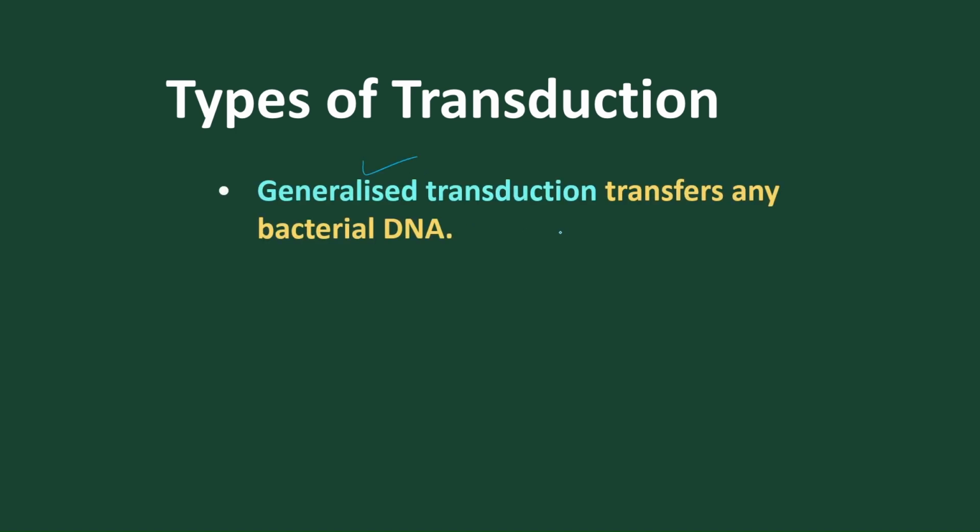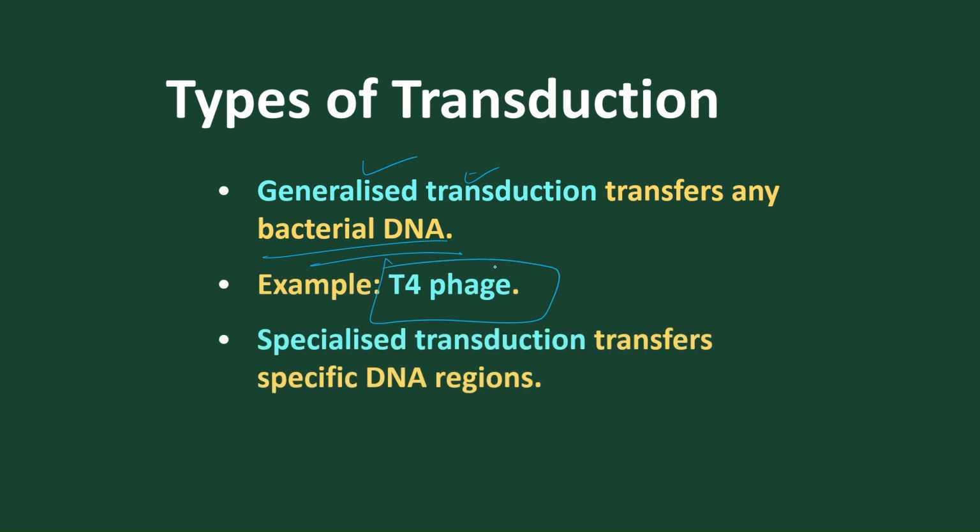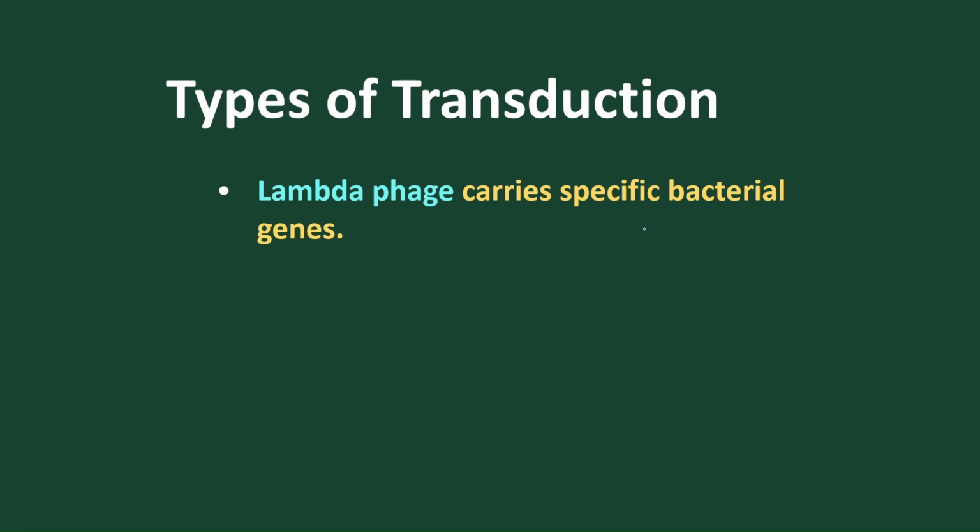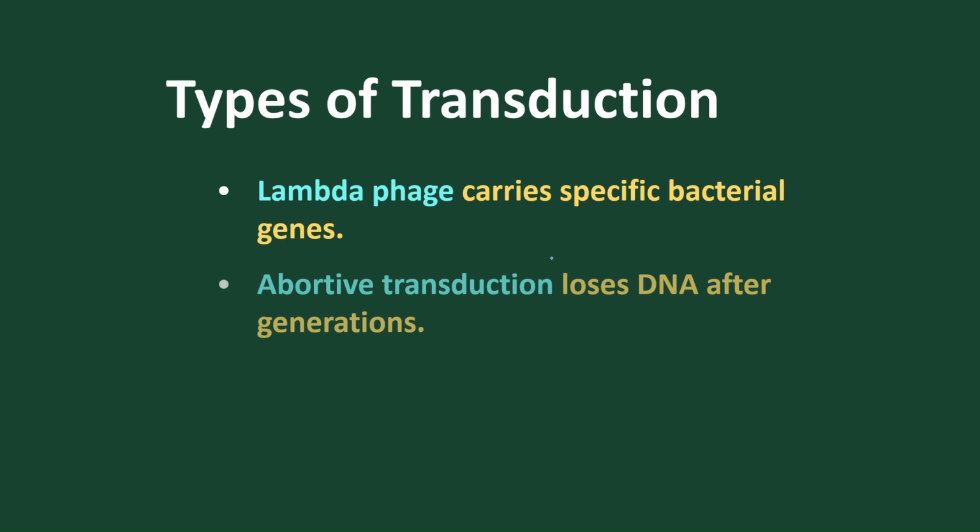Generalized transduction means any bacterial DNA can be transferred. An example is the T4 phage. In specialized transduction, only a specific DNA region of the bacteria is transferred. Here, unlike generalized transduction where any DNA is transferred, the lambda phage carries specific bacterial genes. They never carry all genes, only specific bacterial genes.